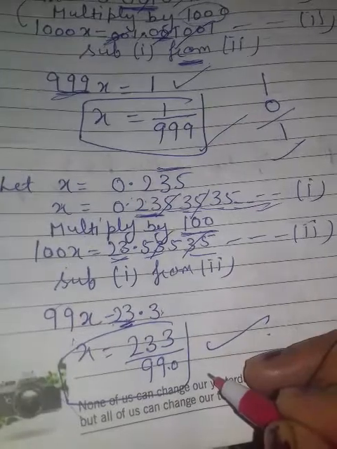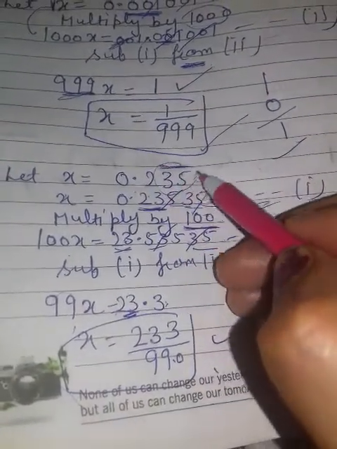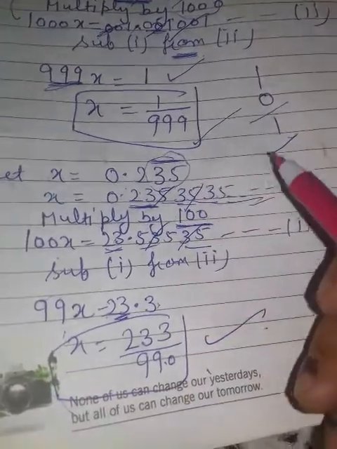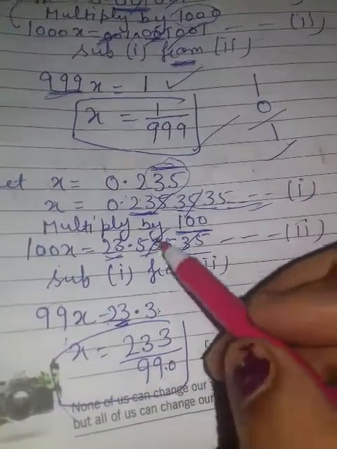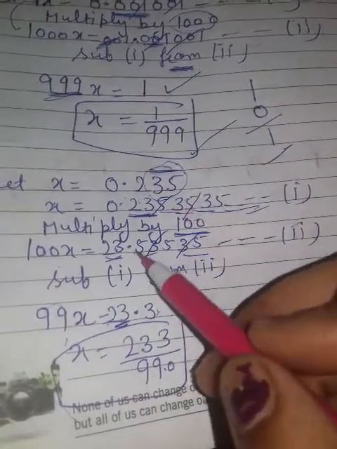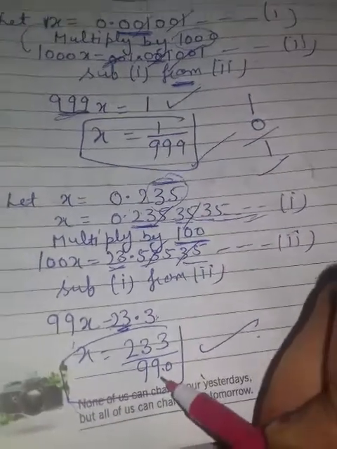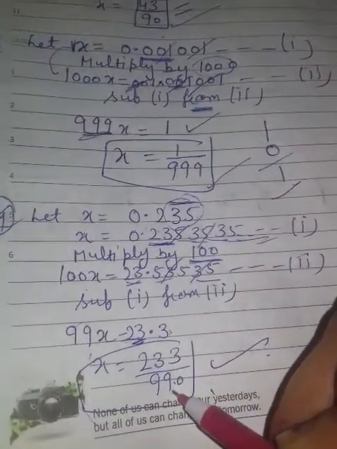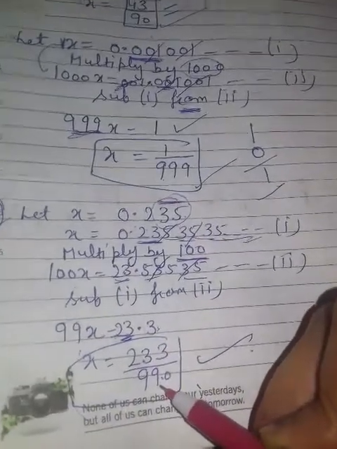I hope you are getting how we are doing. Firstly we will see which digits are having bar, multiply with them. 10, 100, 1000 depend on digits, then you will subtract, see it properly. Firstly you will keep second, then you will subtract first. In this manner you will get how to represent your given number in rational number. I hope you are getting. This is very easy concept.